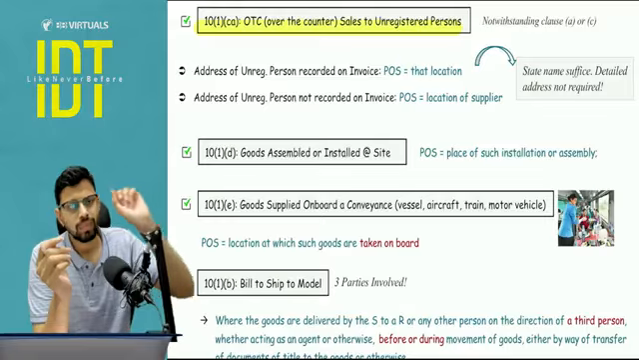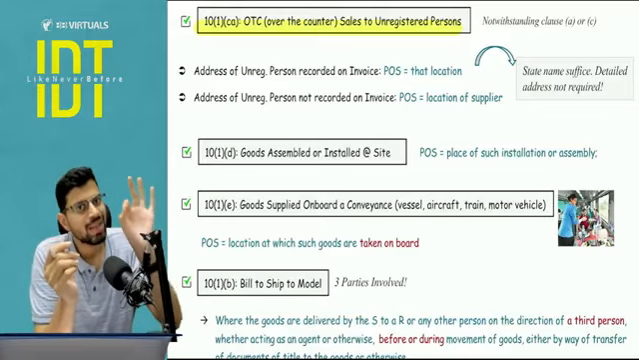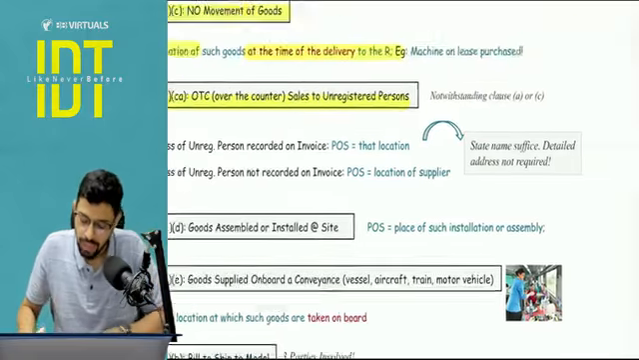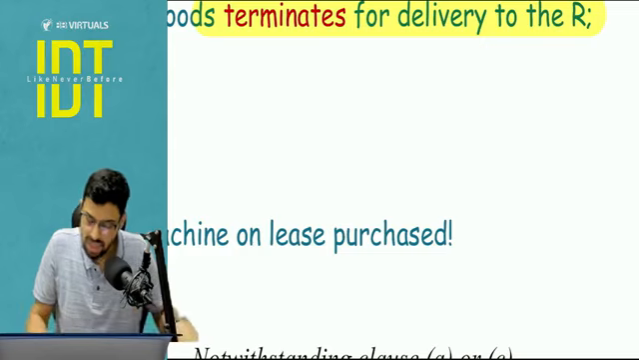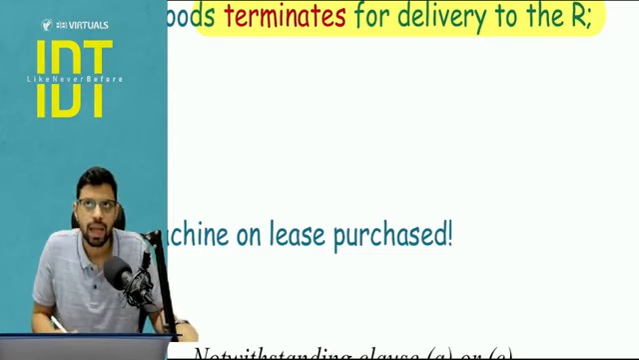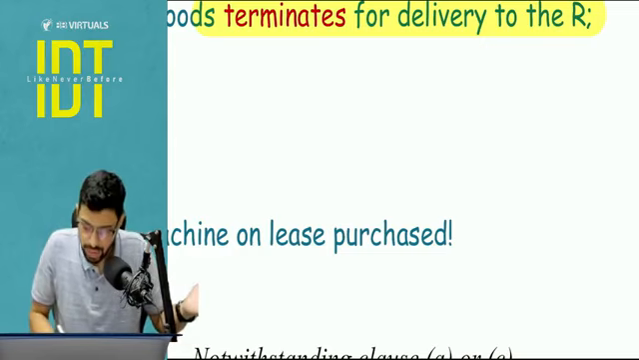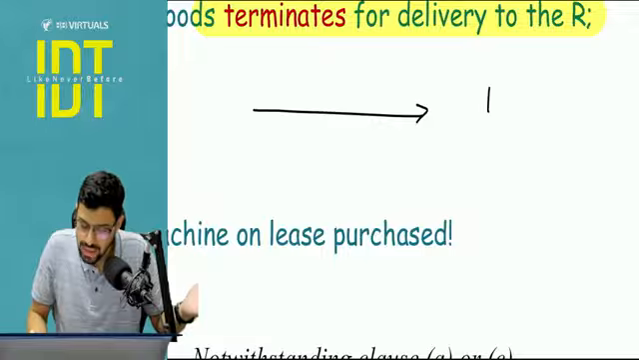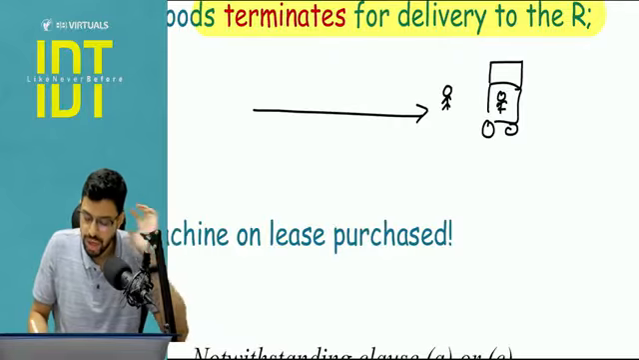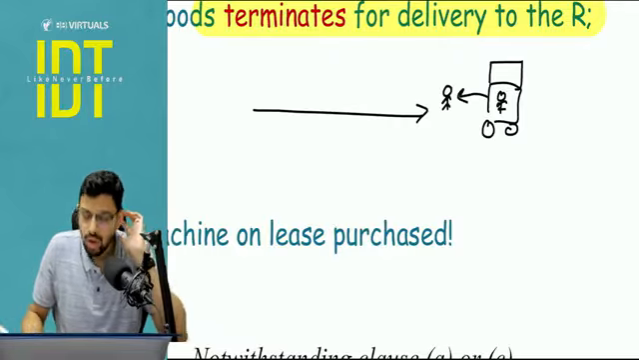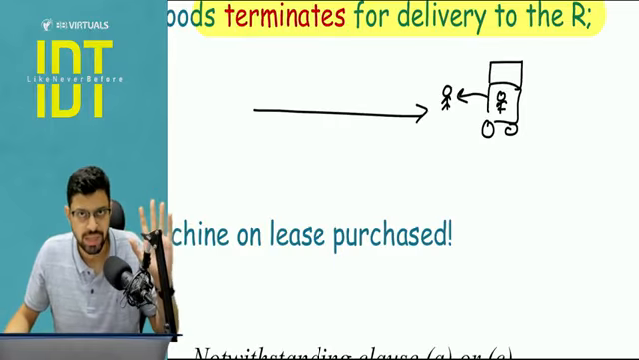10(1)(CA) is over the counter sale to unregistered person. So for example, I am a person who is based in Maharashtra, but let's say I have gone to Shimla, and in Shimla there is a physical store from where I buy a bag. This is me, originally based in Maharashtra, buying a bag in an OTC sale transaction, an over the counter transaction.